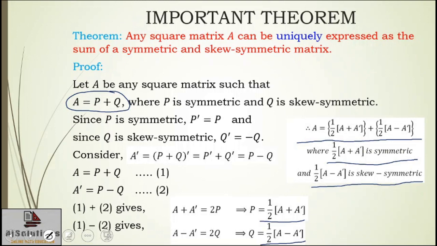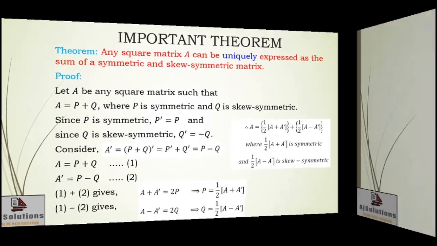So we have got the expression, but we have to prove the uniqueness of the expression. Proving uniqueness is not difficult. This is very much similar to what we did right now. So let's go to the proof of uniqueness.